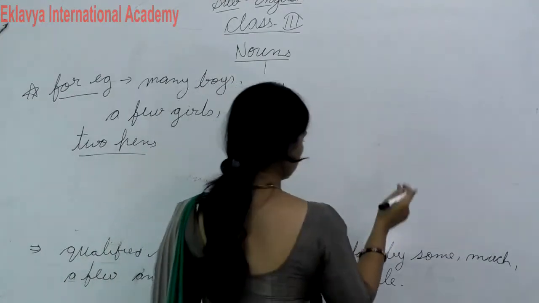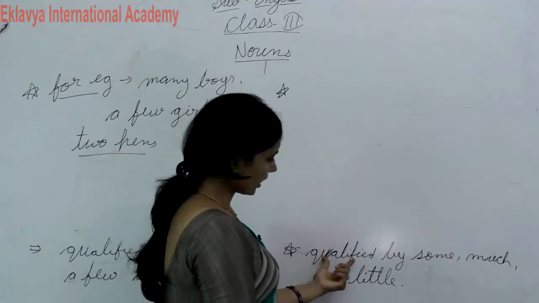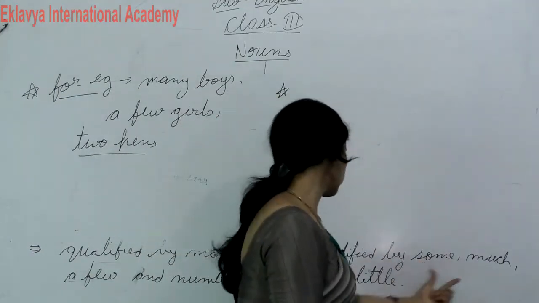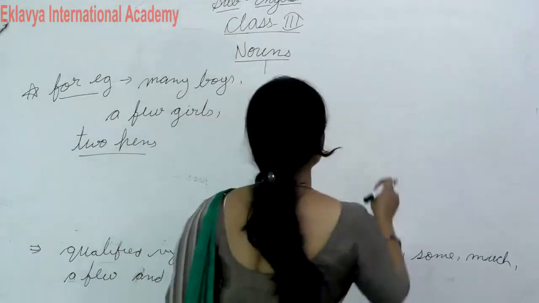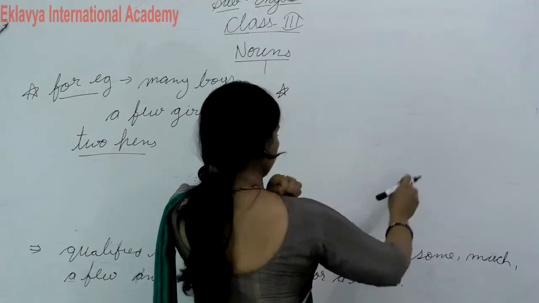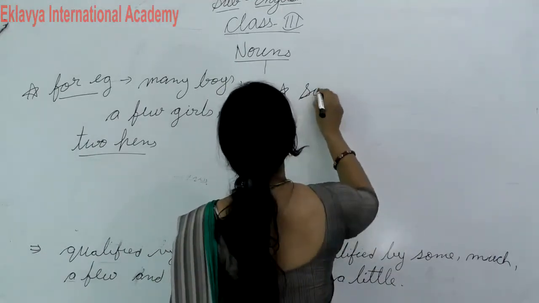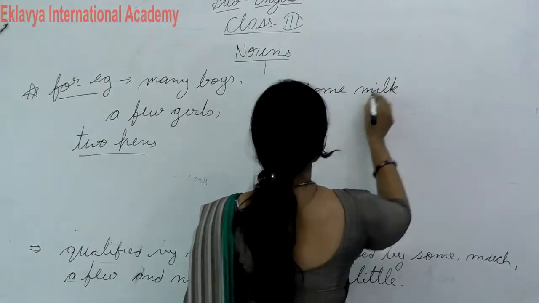Uncountable nouns are qualified by some, much, or a little. So for uncountable nouns we will use these quantifiers, like some milk. You can use some milk, but you can't use many milk.